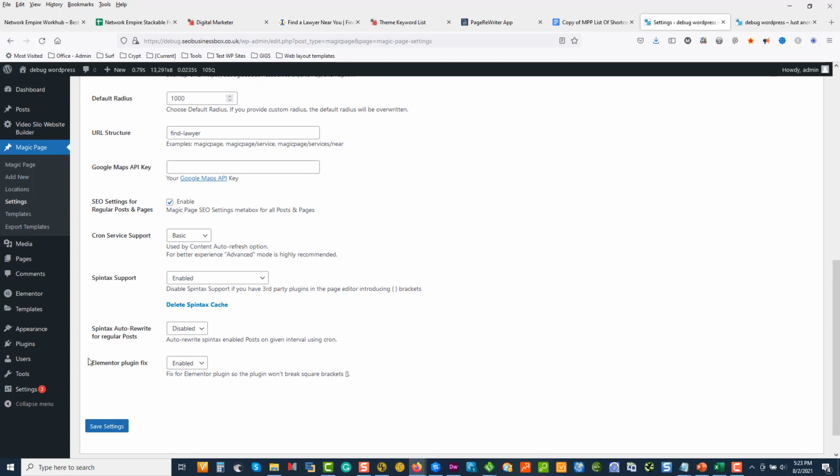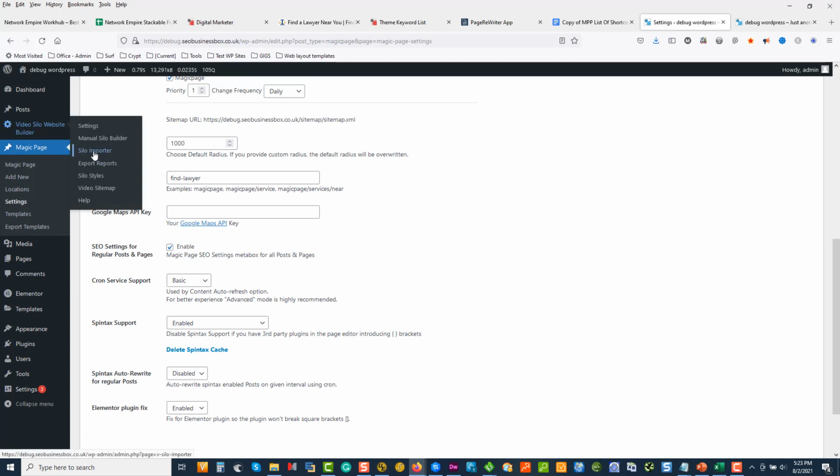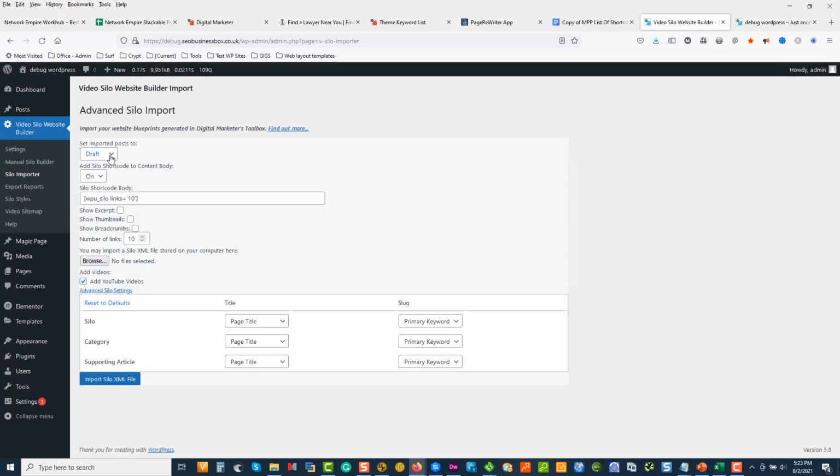Okay, so I'm going to go to the video silo and to the silo importer. I'm going to set everything to draft mode. I'm going to leave the shortcode on because I want to have the shortcode in this page for my internal linking. And I want to also have none of those selected. I'm going to turn off the videos, browse to the file.